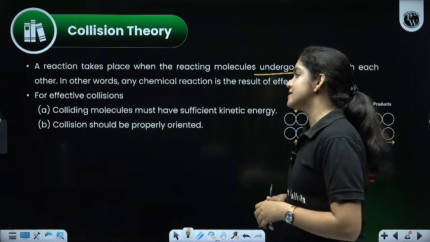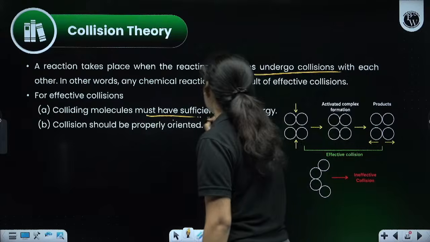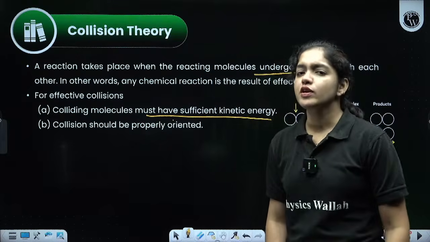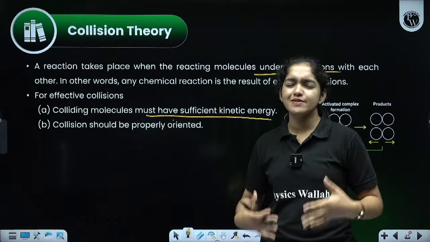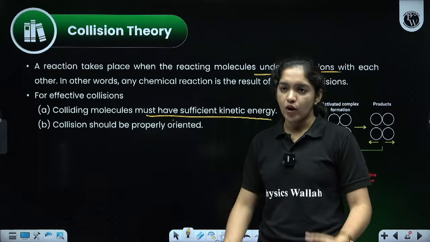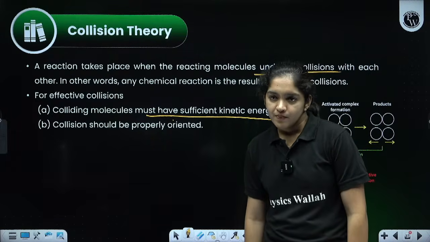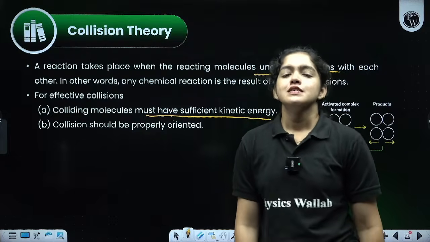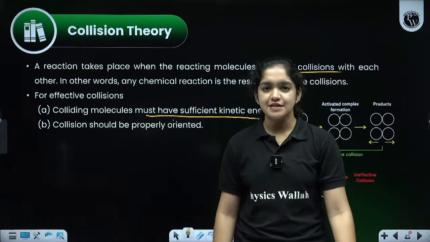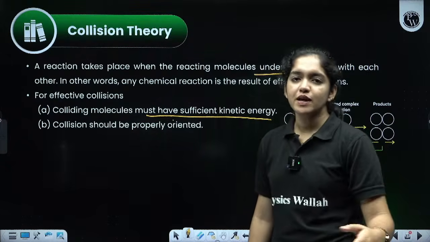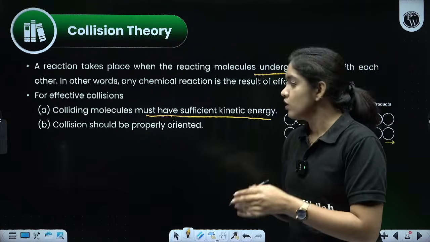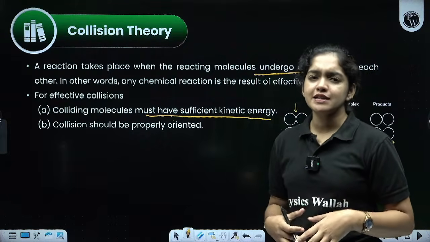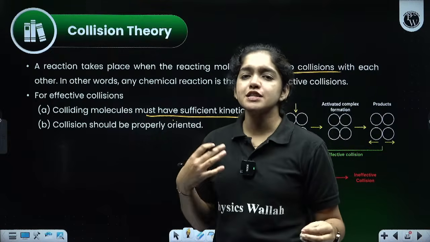For effective collision, the colliding molecules must have sufficient kinetic energy. For a collision also, there should be a minimum energy, like a threshold energy. What is threshold energy? The minimum energy required. Yes, Aryan. So, there should be a minimum threshold energy to take part in a reaction. Like that, for effective collision, a colliding molecule must have sufficient kinetic energy. What is kinetic energy? The energy due to motion.